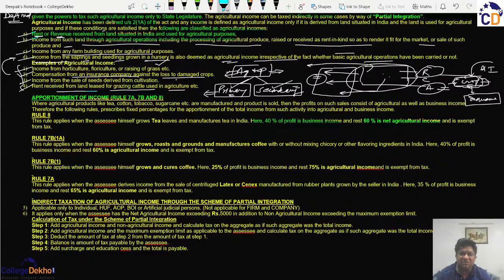So 40% is the business income and 60% is the agricultural income. So they should pay tax only on this 40% business income, and this 60% agricultural income will be deemed as exempt. Similarly, when we talk of the word tea, we also talk of the word coffee.